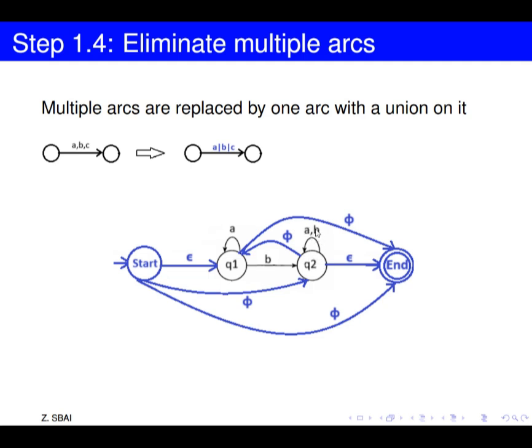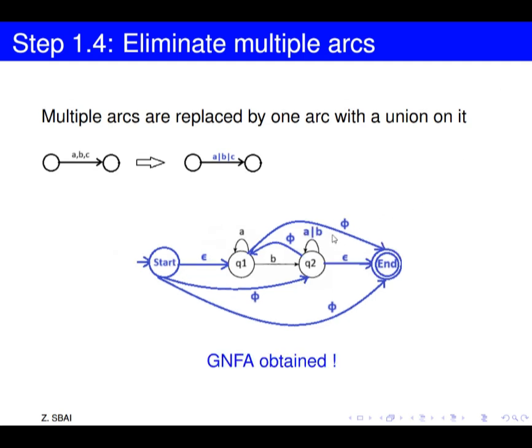We have two arcs, one with A and one with B. We'll change it to only one arc with the regular expression A or B. And here we are, we obtained the GNFA for our example of DFA.